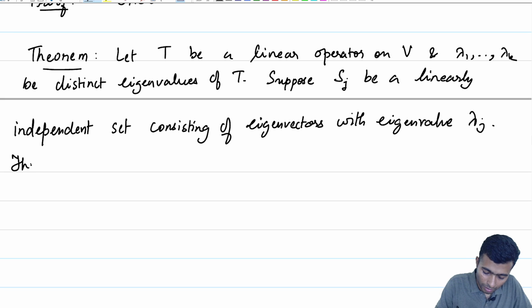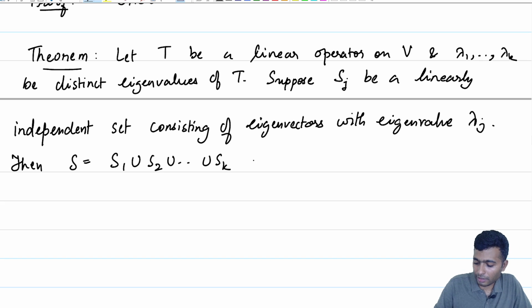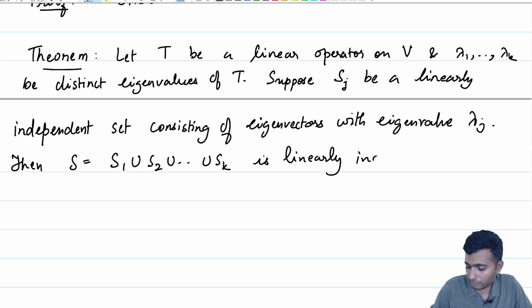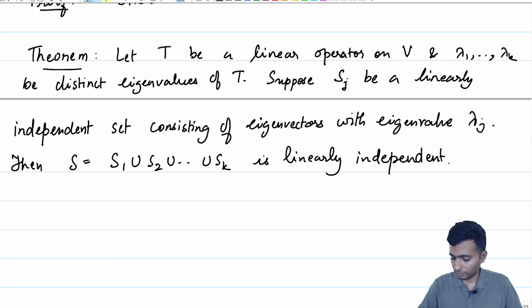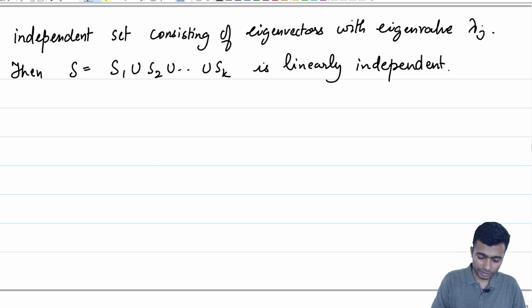Then S equal to S_1 union S_2 union up to S_k is linearly independent. So let us prove this result.